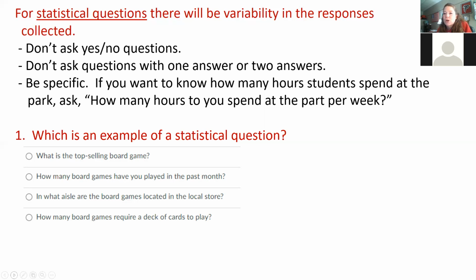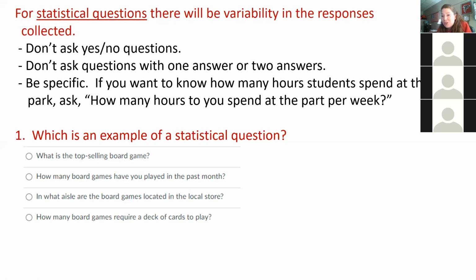Which of those four, A, B, C, or D, is an example of a statistical question? D. How many board games require a deck of cards to play? Does anyone agree or disagree with D?